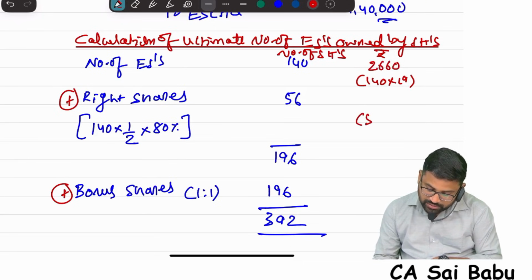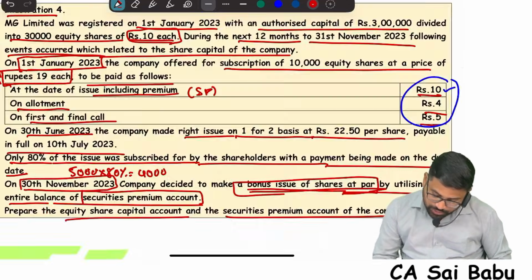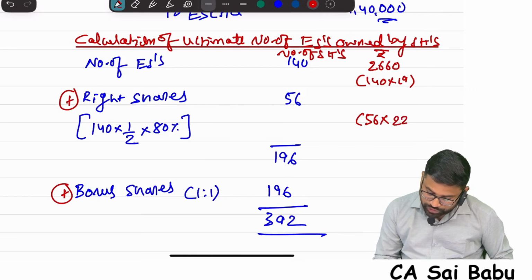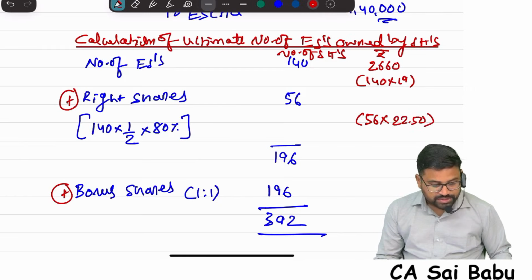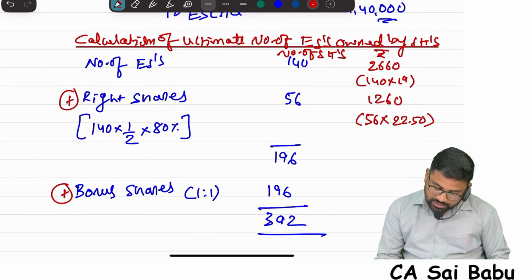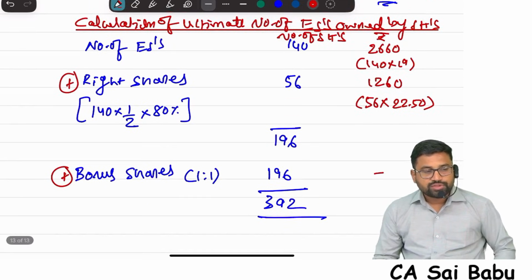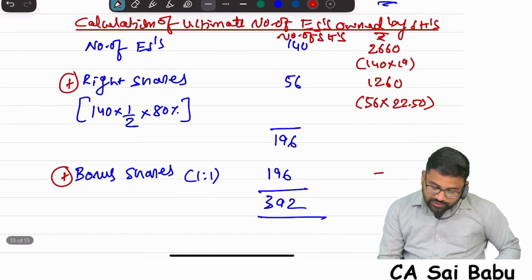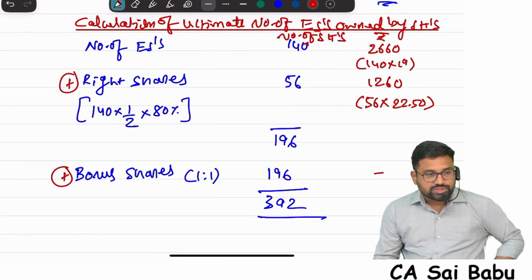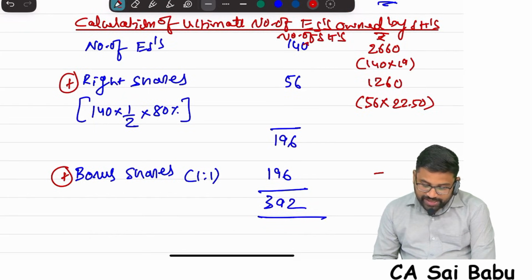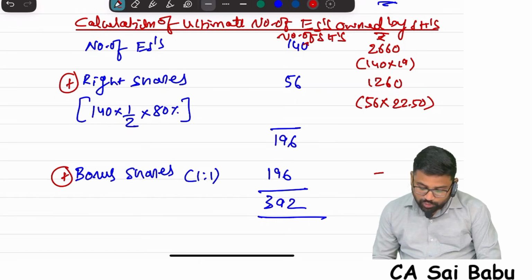So the cost is 56 into 22.5, which is 1,260. Bonus shares are free. To purchase the initial 140 shares, he spent 2,660. For right shares, he spent 1,260. Bonus shares he gets freely.